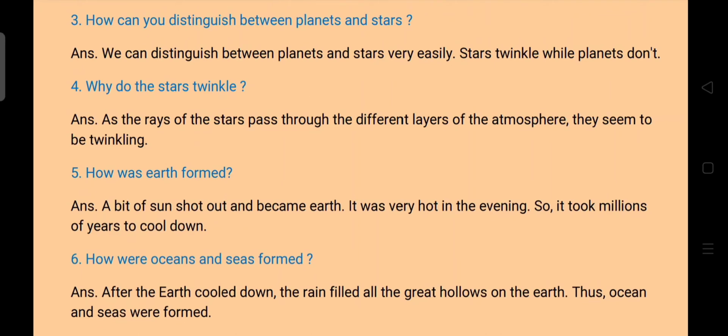How were oceans and seas formed? After the earth cooled down, the rain filled all the great hollows on the earth. Thus, oceans and seas were formed.